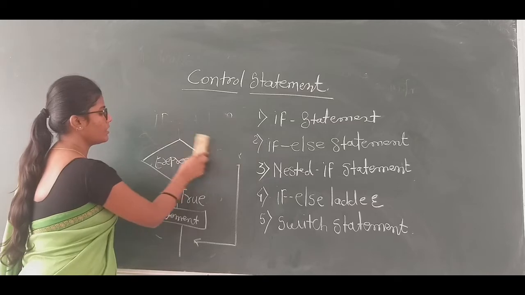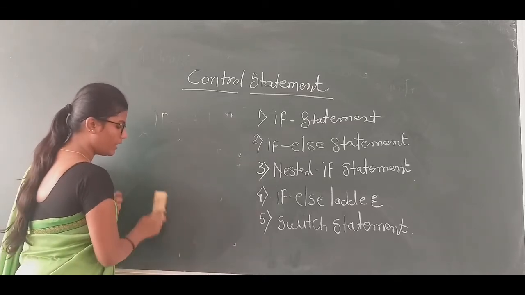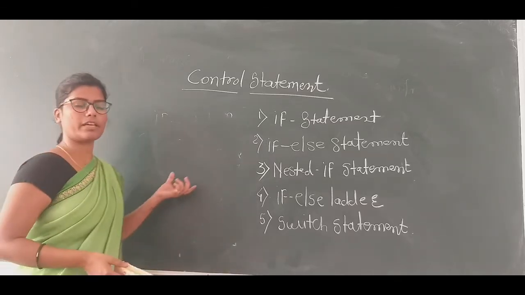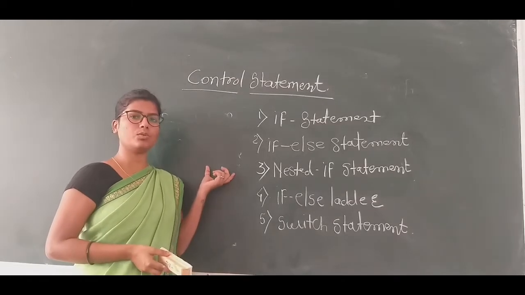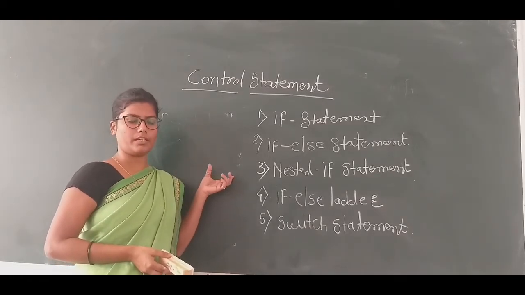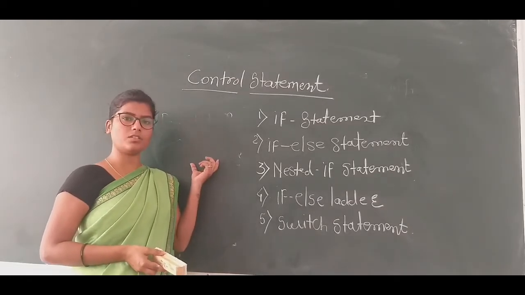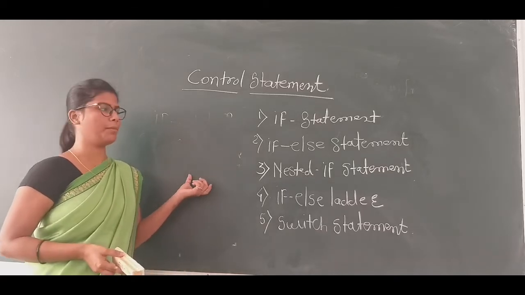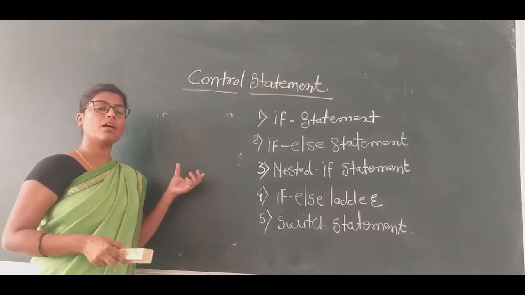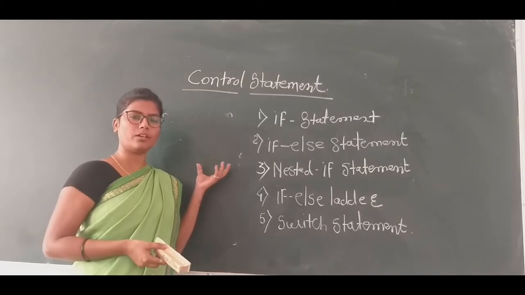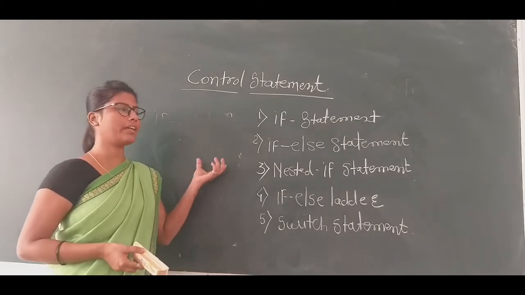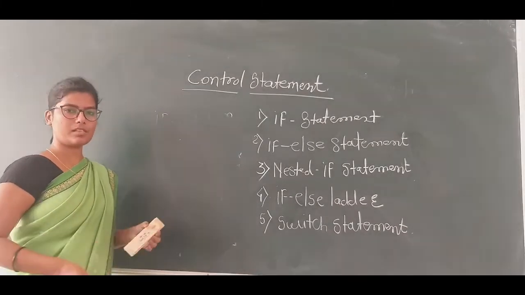Next statement is the if else statement. In the if statement we check the expression. If the expression is true, then the statement is executed, or if the expression is false, then the statement is skipped. But sometimes we need to take an alternative decision, meaning either true or false. At that time we use the if else statement.